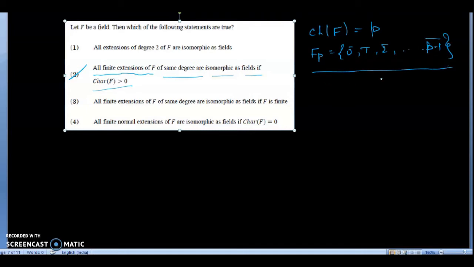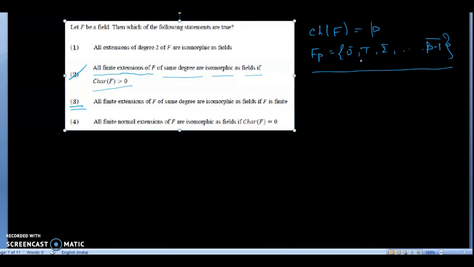We know any extension of finite fields of the same degree is always isomorphic. Already we have proved in option 3 that any finite extension of the same degree on a finite field is always isomorphic. That means option 2 is true if Fp is finite.